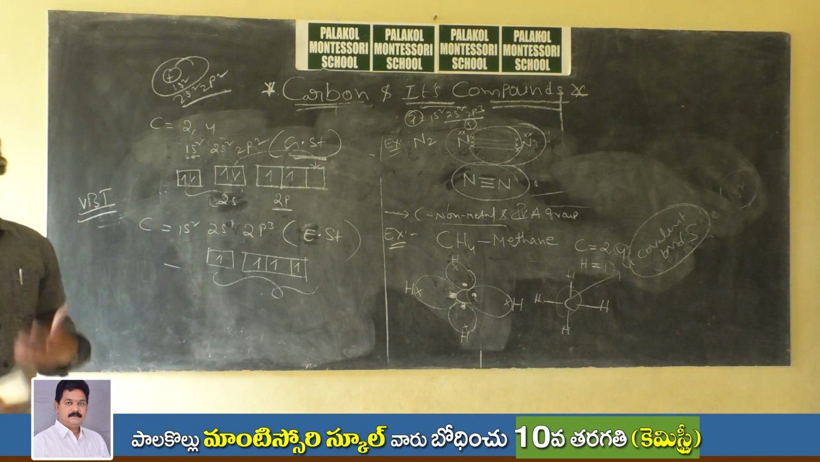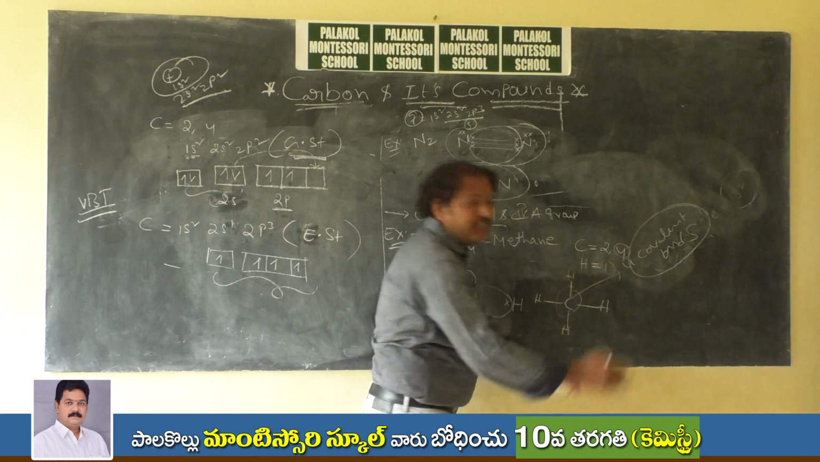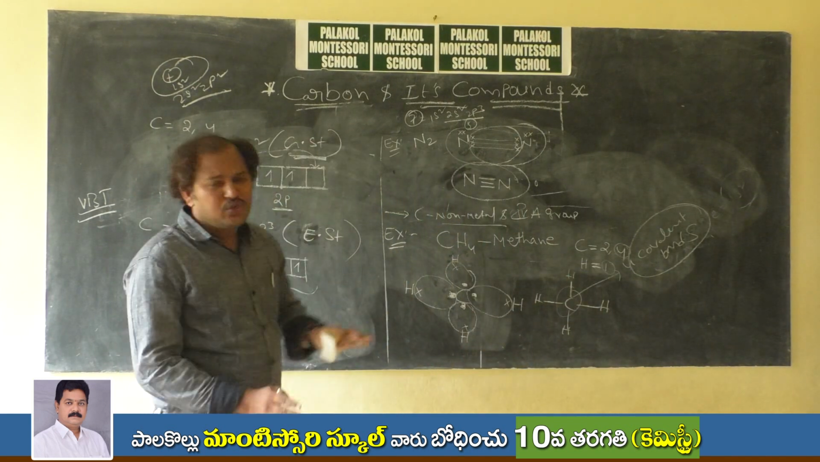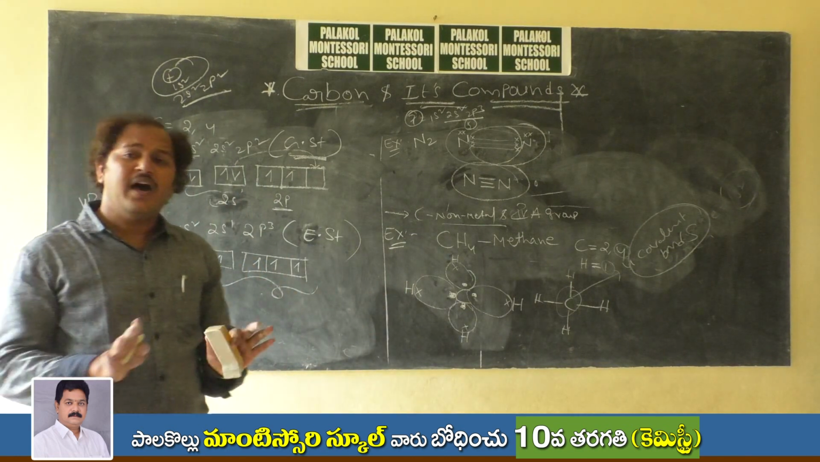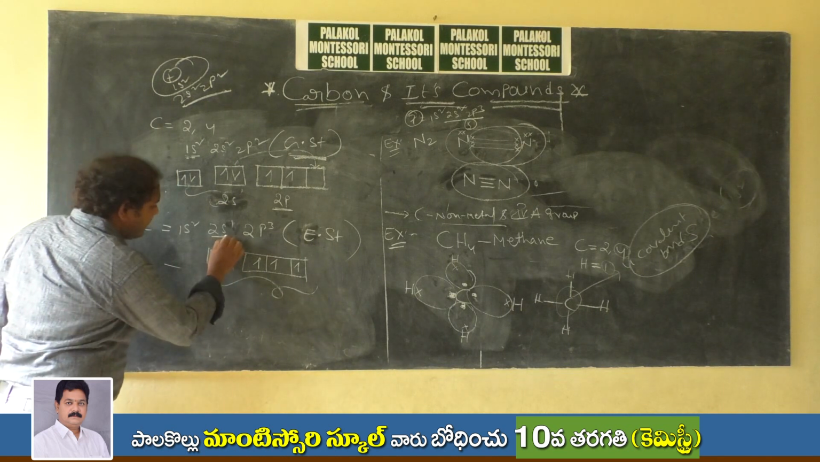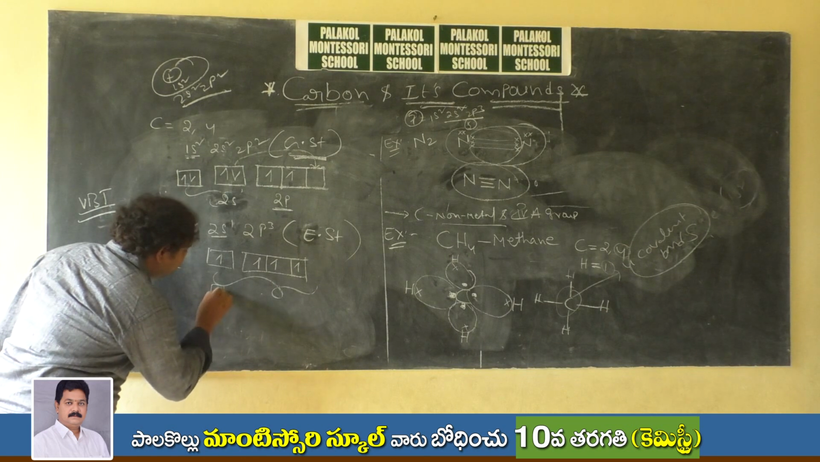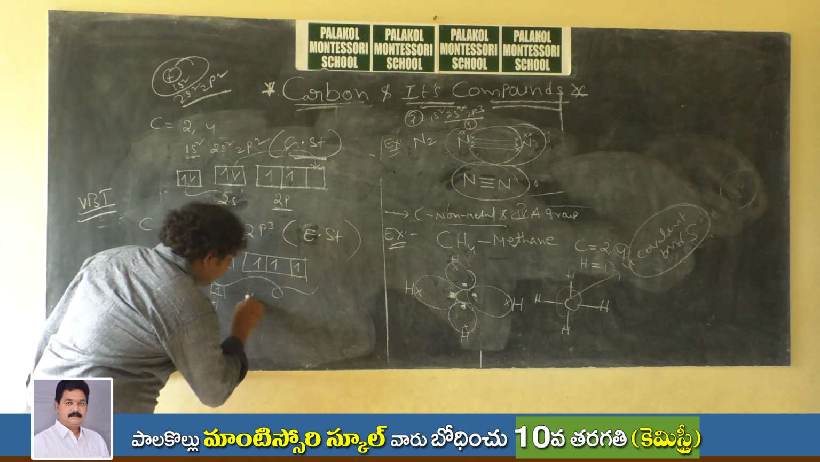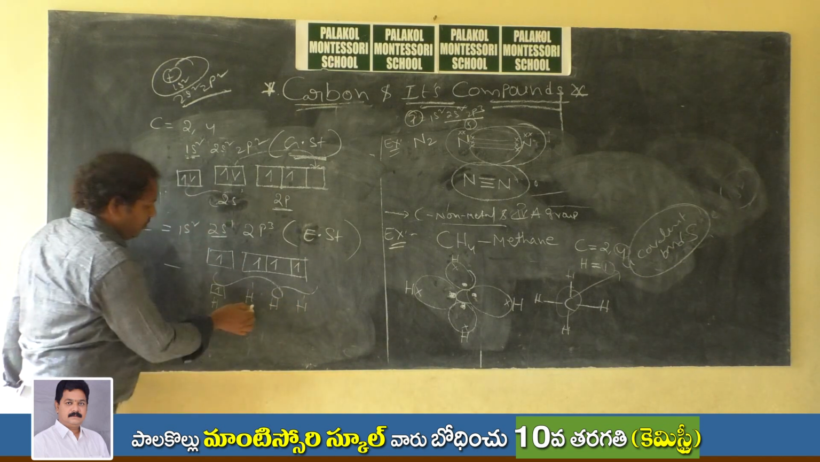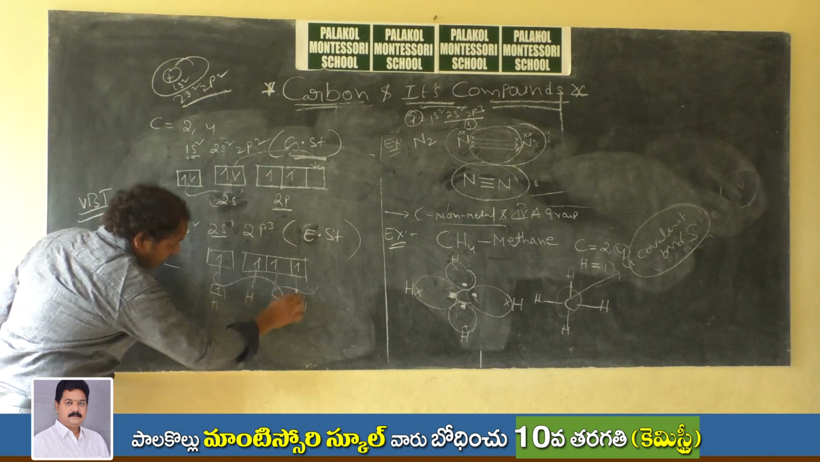Now I have one more doubt here, right? Are these 4 bonds equal or not equal? What do you say? I am saying these 4 bonds are not equal. Why? Suppose carbon has 1 electron, and it takes 1 electron from a hydrogen, and another hydrogen again gives 1 electron. So 4 electrons are sharing like this, right?